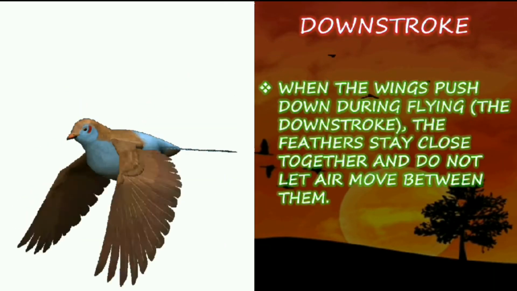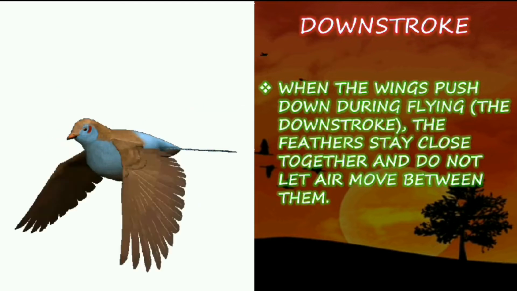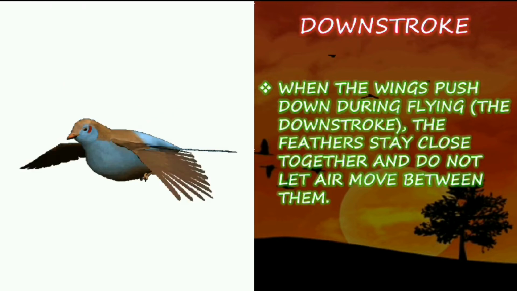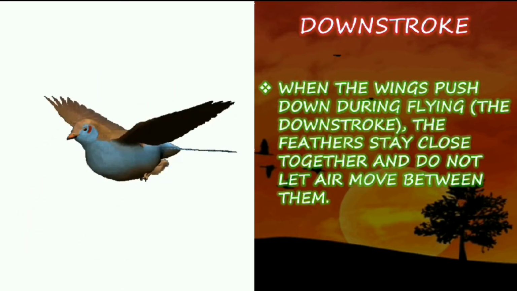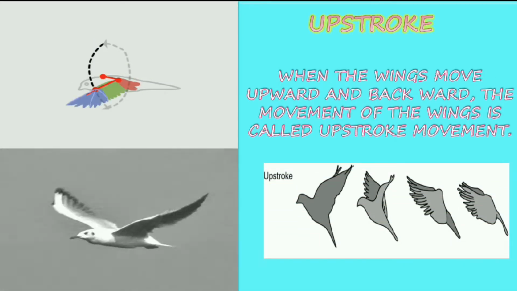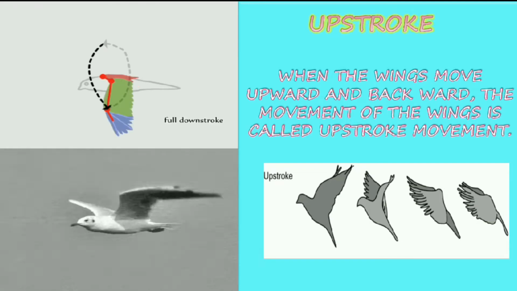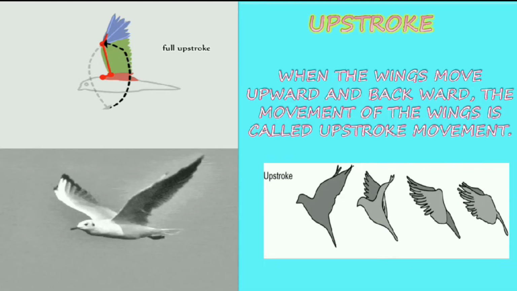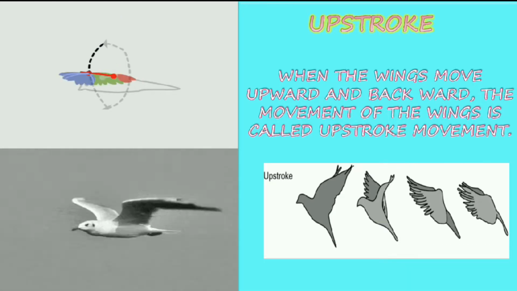Downstroke: when the wings push down during the flight, the feathers stay close together and do not let air move between them. So when it is coming down, the wings are close together and do not allow the air to move between them. Upstroke: when the wings move upward and backward, the movement of the wing is called upstroke movement. So when it is going up, that is from down to up, the movement is known as upstroke movement.